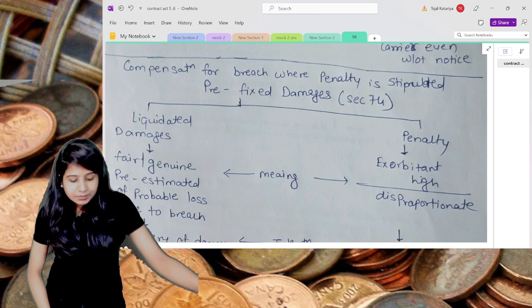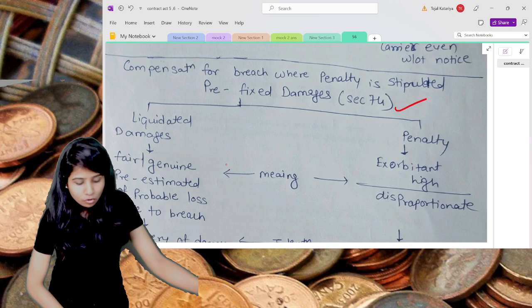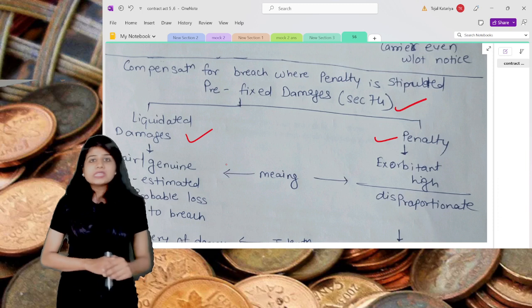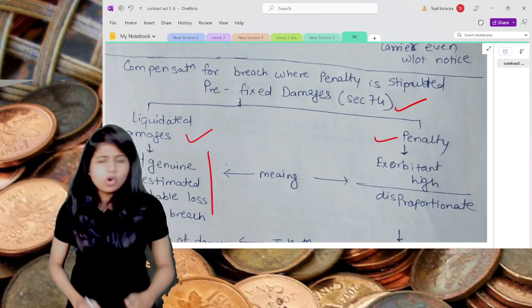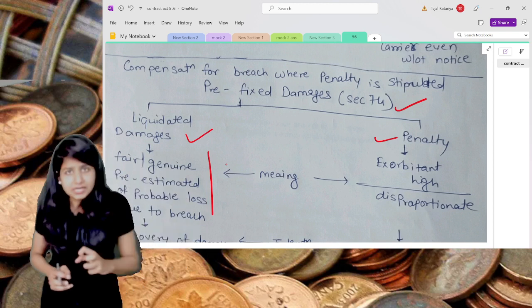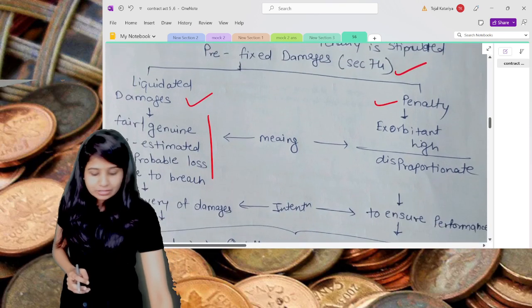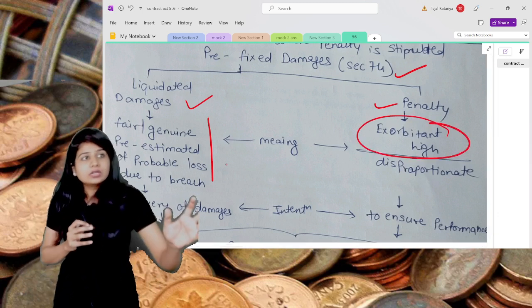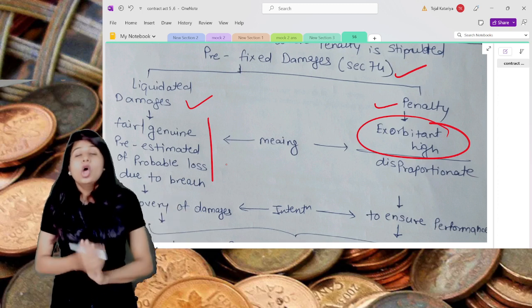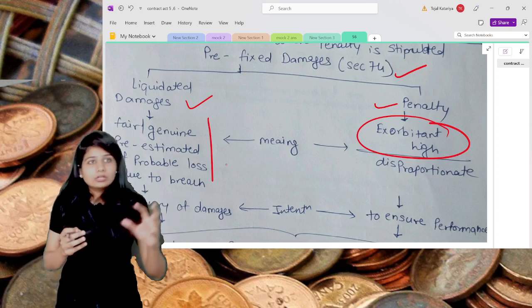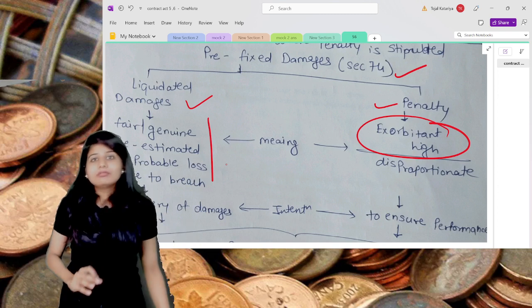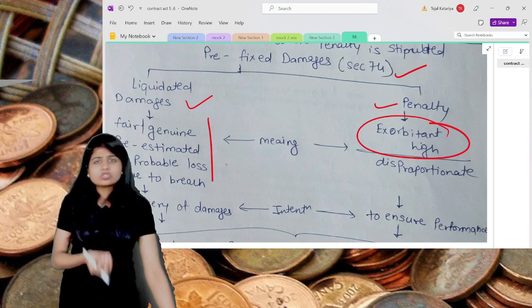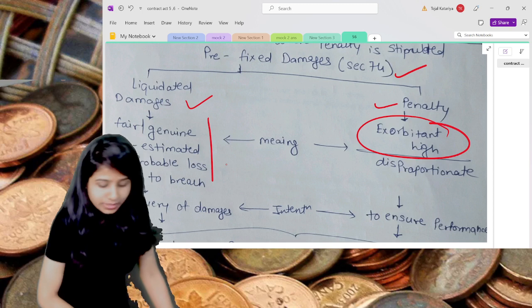So understand prefixed damages given under section number 74. Here you will get long paragraphs all about liquidated damages and penalty. Basically, liquidated damages is nothing but the fair or genuine damages which you have pre-estimated for any loss due to the breach, and then you claim for that. And penalty is something quite disproportionate with your contract value, or so exorbitantly high that your contract value is even lesser than the value of your penalty. So an exorbitantly high amount is penalty, but the genuine loss which you are recovering is called liquidated damages.